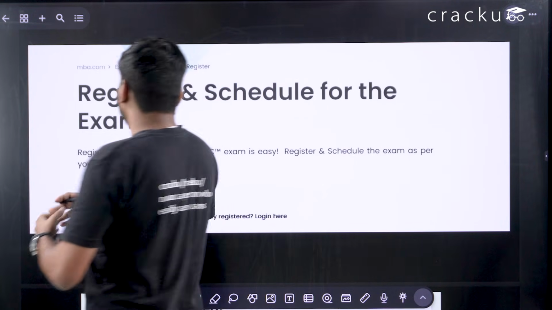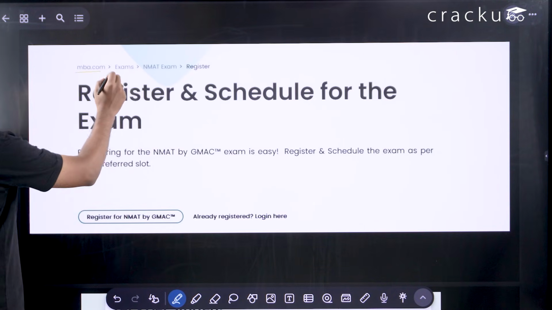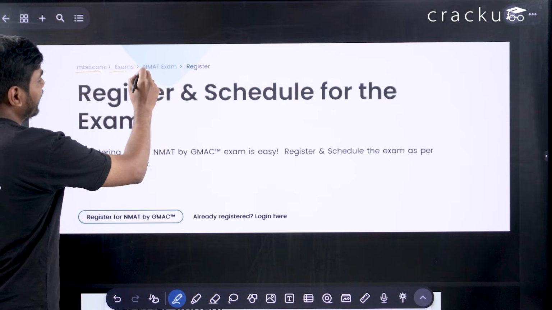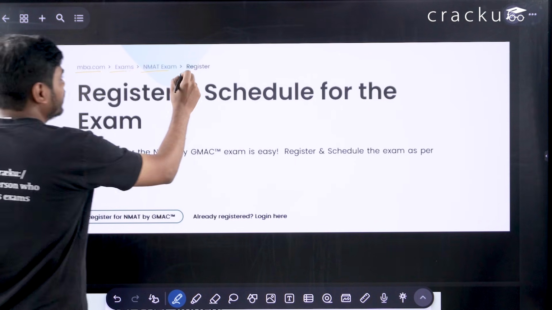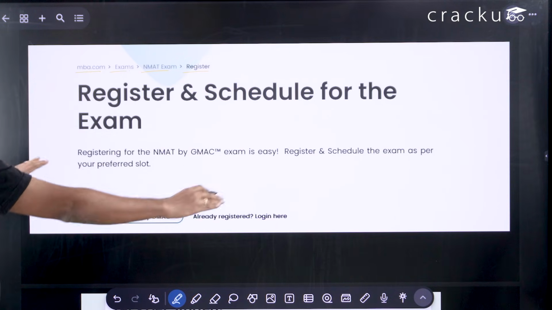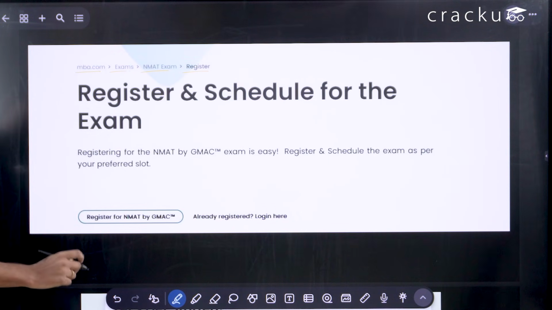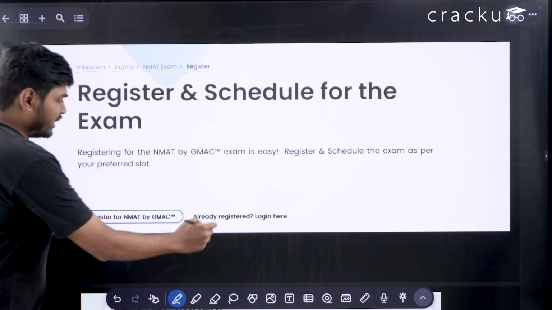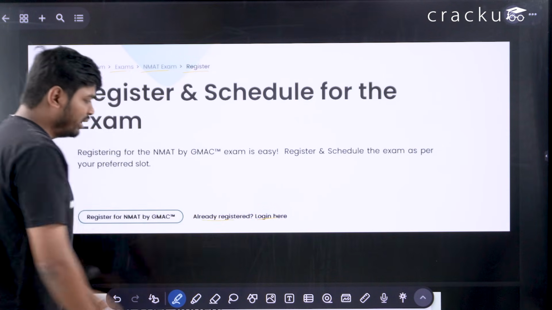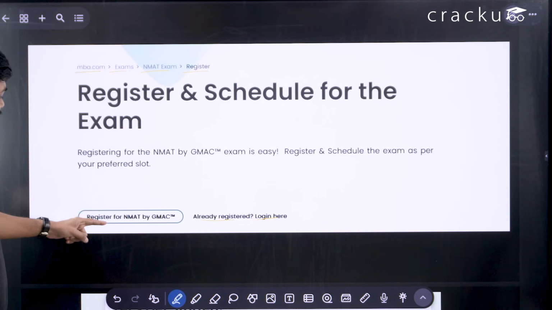First you have to go to mba.com. This is the website. There you will click on exams and then NMAT exam. When you click on NMAT exam, you have to click on register. So you will get a home page like this. Now if you are registering for the first time, you have to click here. If you are already registered, you can just click here and log in using this link. So the registration will be done from this link.